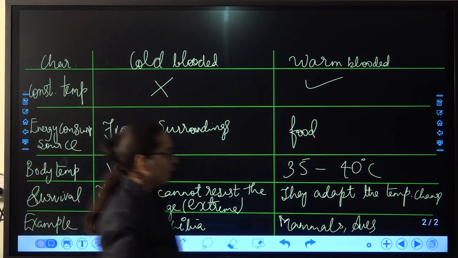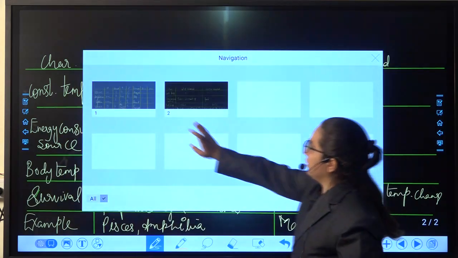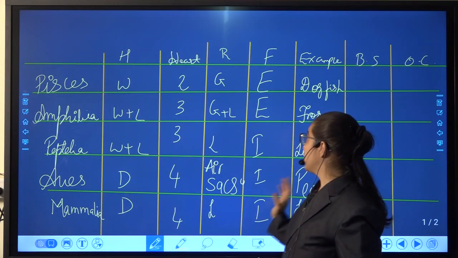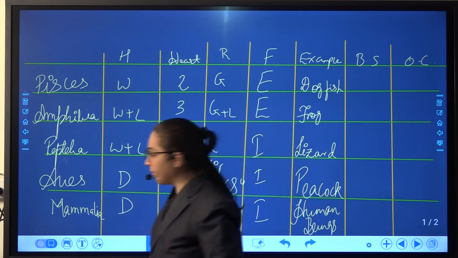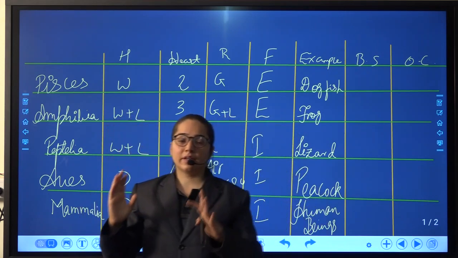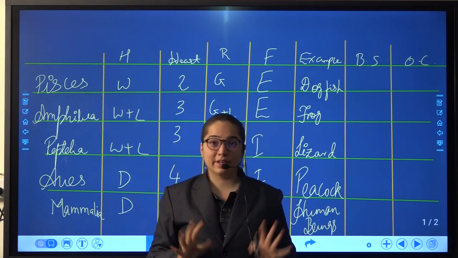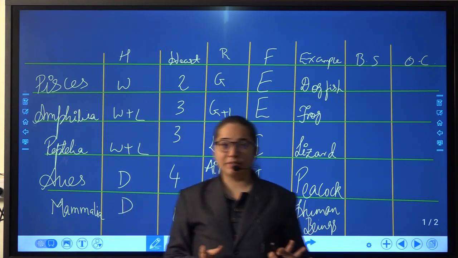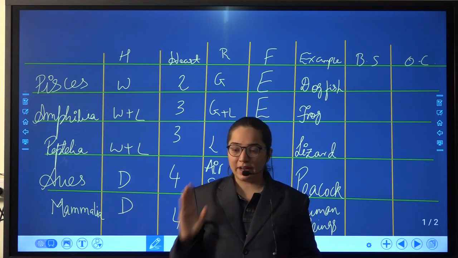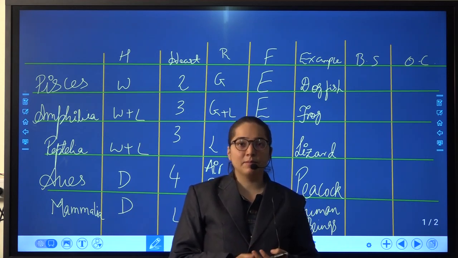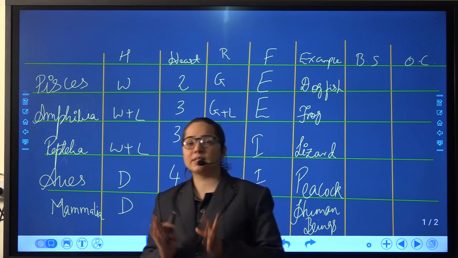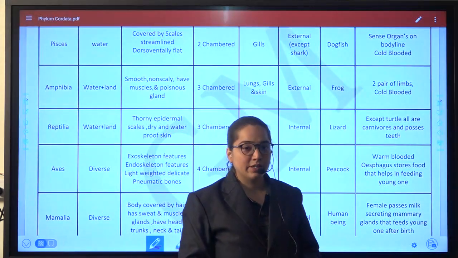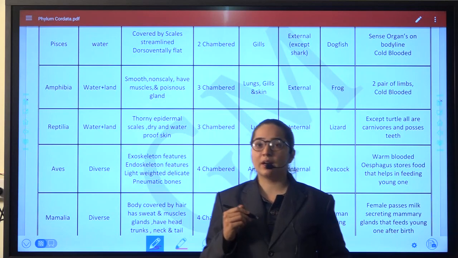Okay, so this was about the part which we did, and this was the very first beginning where we had tried to recall habitat, heart, respiration, fertilization, and the example. These five are very easy to remember. Once again, the entire kingdom, how many kingdoms are there? Kingdoms, पाँच हैं. Okay, but among them we have completed Plantae and even then Animalia. Animalia, what are the 9 phyla? Porifera, Coelenterata, Platyhelminthes, Nematoda, Annelida, Arthropoda, Mollusca, Echinodermata, and Chordata. And in the Chordata, the 5 subdivisions are this, that is Pisces, Amphibia, Reptilia, Aves, and Mammalia.